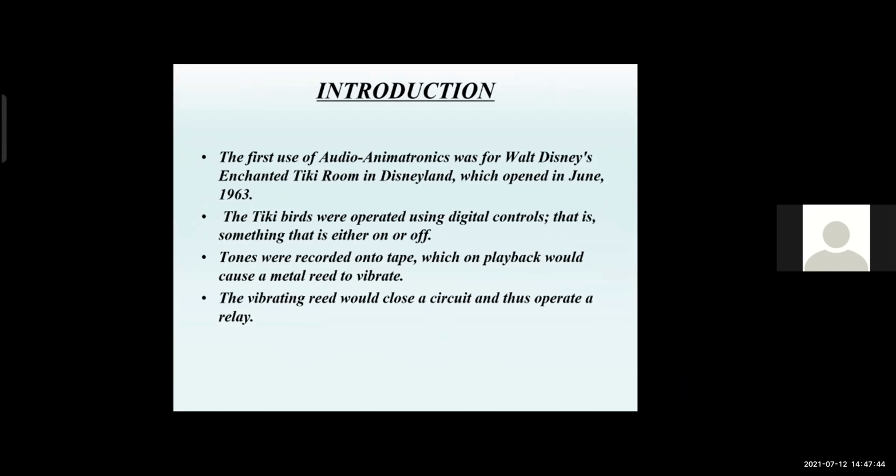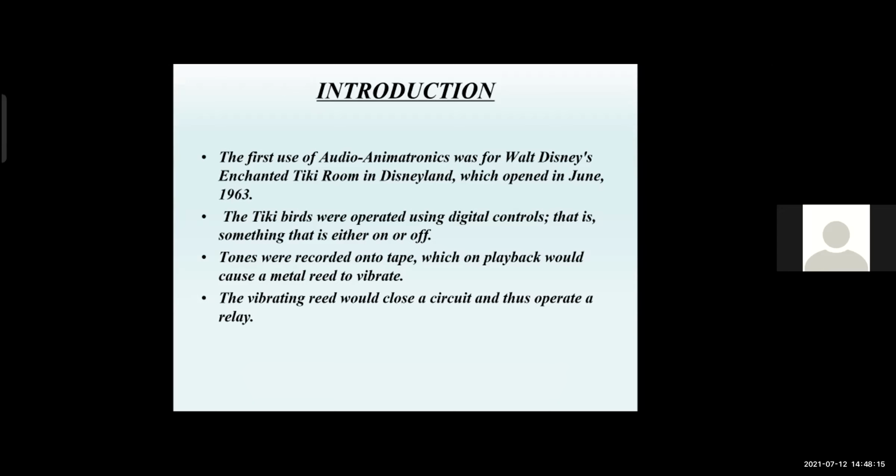The first use of audio animatronics was for Walt Disney's Enchanted Tiki Room in Disneyland, which opened in June 1963. The tiki birds were operated using digital controls, that is, something that is either on or off. Tones were recorded onto tape, which on playback would cause a metal reed to vibrate. The vibrating reed would close a circuit and thus operate a relay.